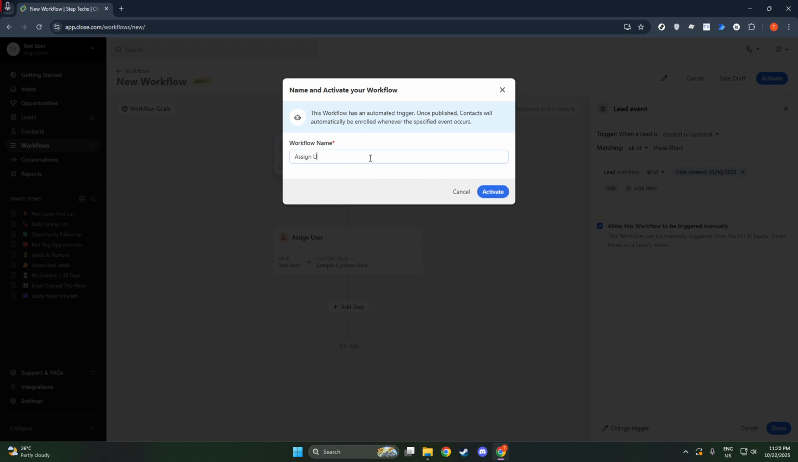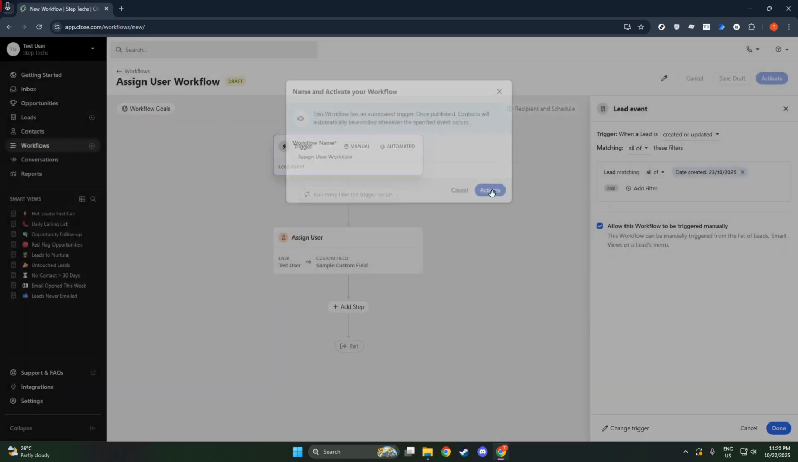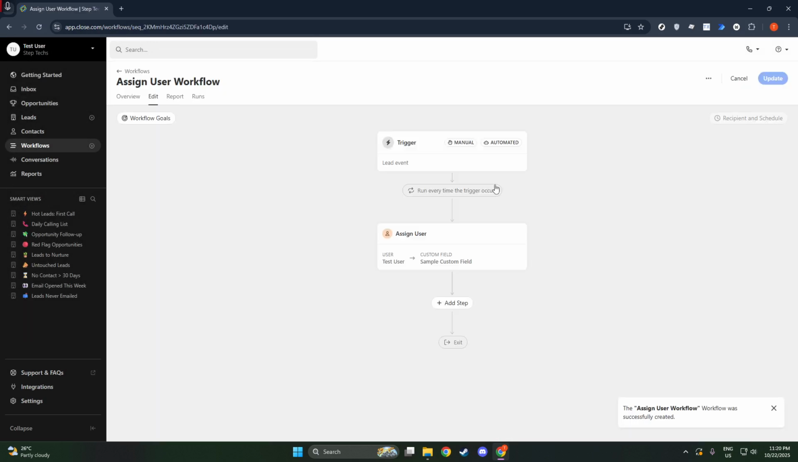Now, your workflow will operate based on the triggers and steps you've defined. To ensure everything is performing as expected, you can monitor its performance through the Overview tab. This area provides valuable metrics on the workflow's execution, so you can track its effectiveness and make adjustments if necessary.